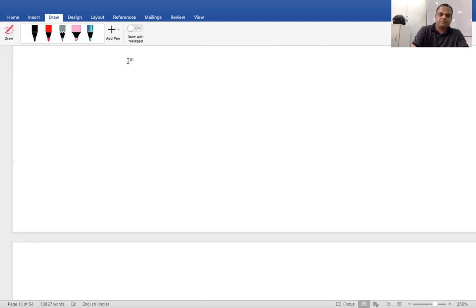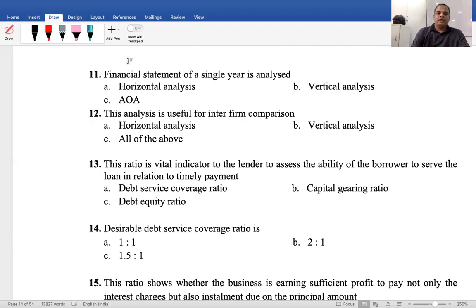Next. Financial statement of a single year analysis is called vertical analysis. Understood? Horizontal, year 1, year 2 we can compare. Vertical clear? P&L, balance sheet, one year information we can analyze. Now got the information or not?